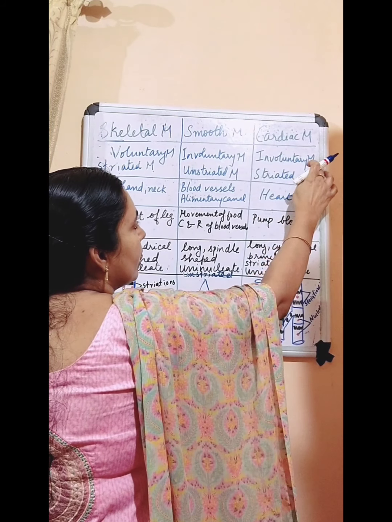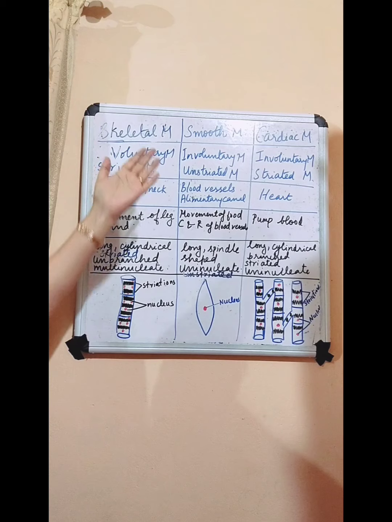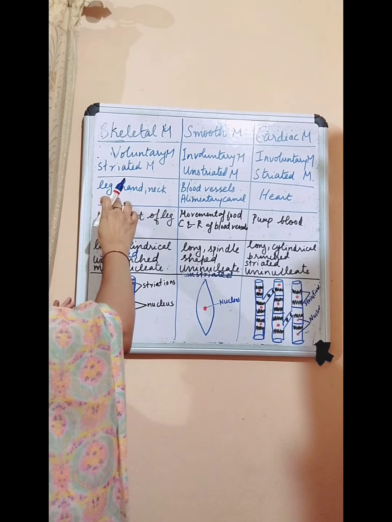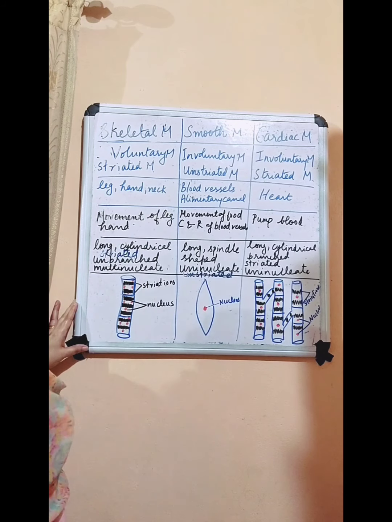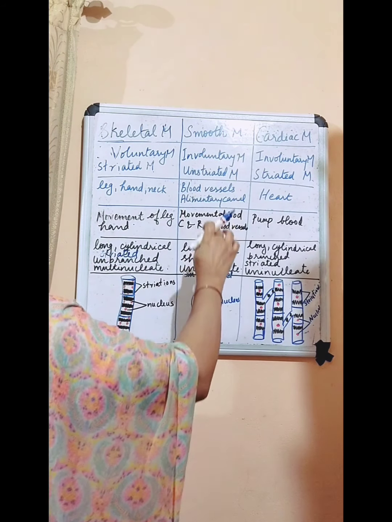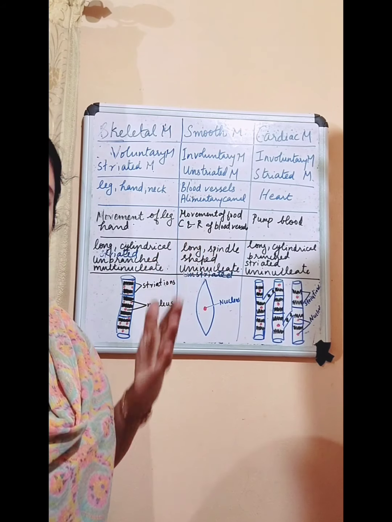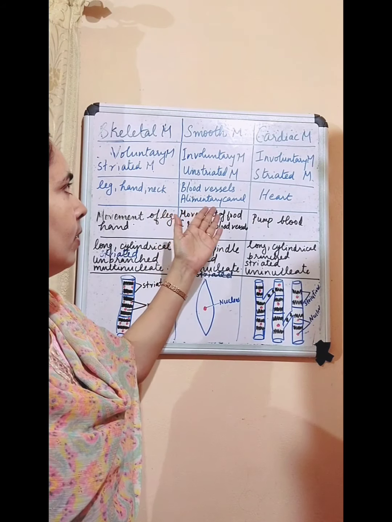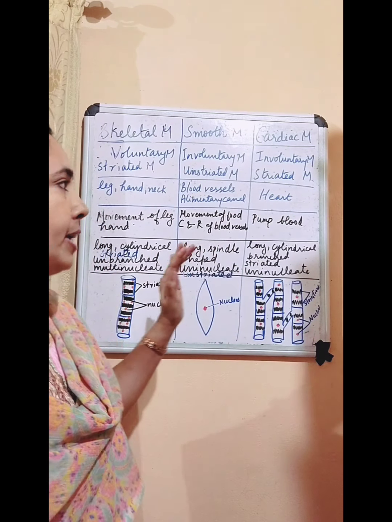It is also involuntary muscle and striated muscle. And what is the location of these muscles? So we can see skeletal muscle in our leg, hand, neck and all. And what is the location of smooth muscle? In the blood vessels, alimentary canal, then in our bronchus, ureter and all. Then cardiac muscle is present only in our heart.